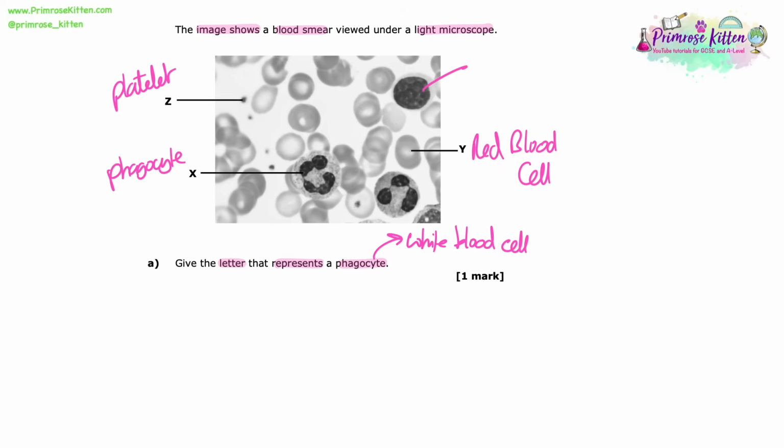And then we've got X, and then we've got a cell that's not labelled. So the cell that's not labelled is a lymphocyte, and then the cell that's labelled X is a phagocyte. So that is a white blood cell. It's bigger, it's larger, it's got that multi-lobed nucleus, the dark joined string of beads shaped nucleus, and it's very clearly not a red blood cell or a platelet, so it is X.